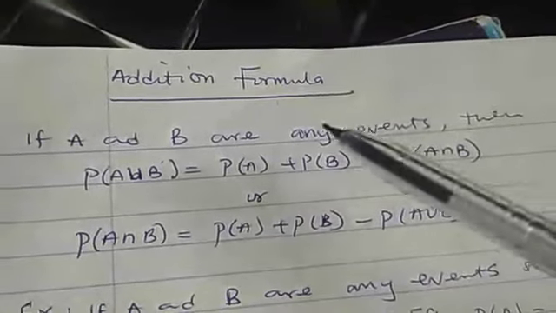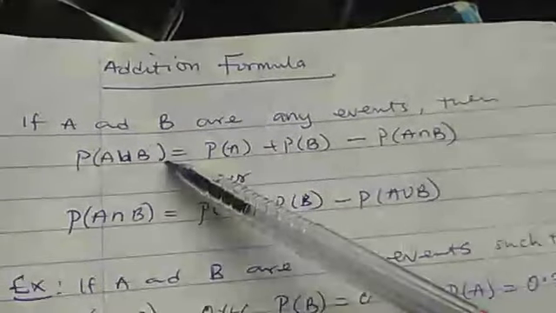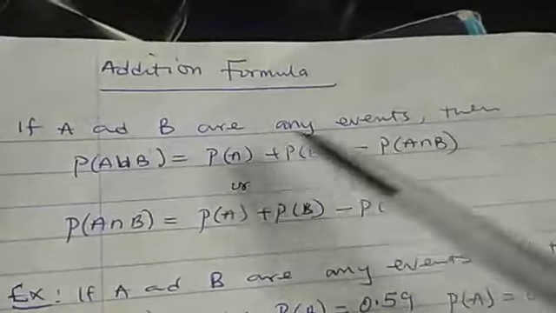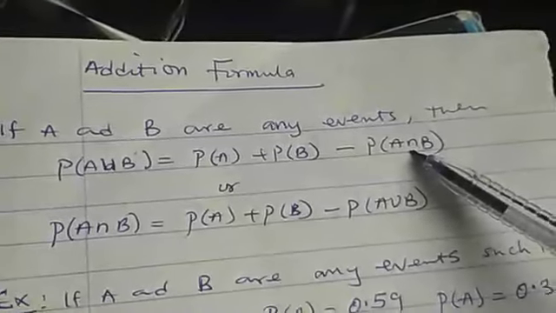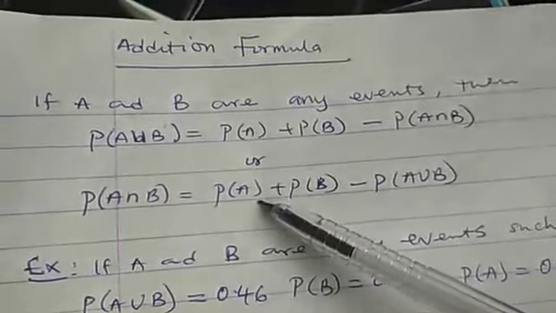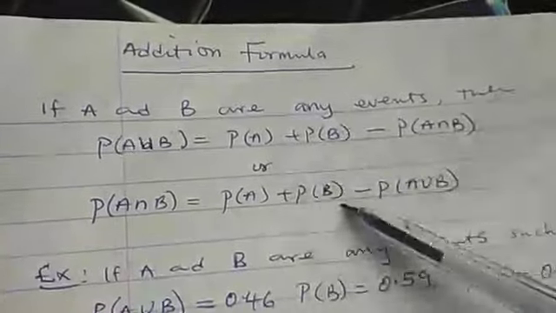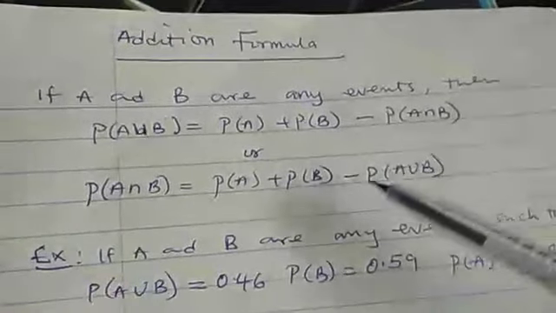Another important concept under this probability is addition formula. We say that if A and B are any events, then probability of A union B equal to probability of A plus probability of B minus probability of A intersection B. Or probability of A intersection B equal to probability of A plus probability of B minus this. These are called addition formula.